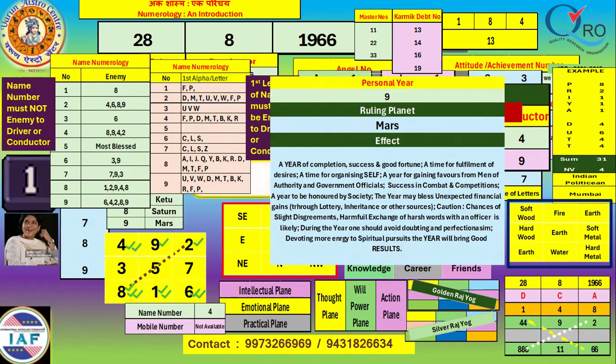During the year, one should avoid doubting and perfectionism, devoting more energy to spiritual pursuits. The year will bring good results. This is the impact of the personal year.